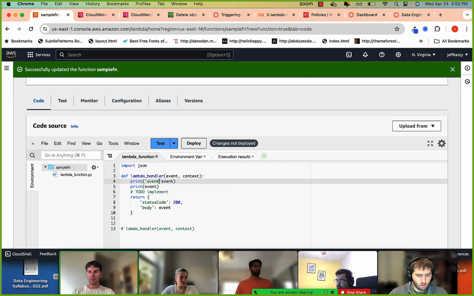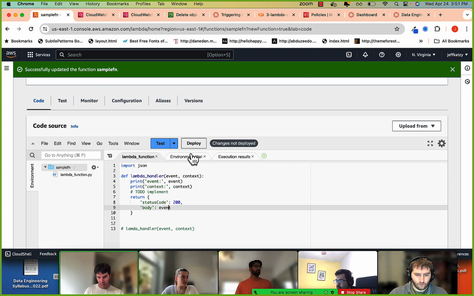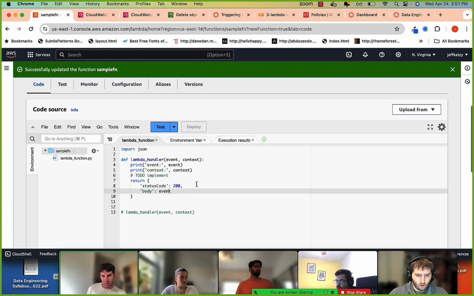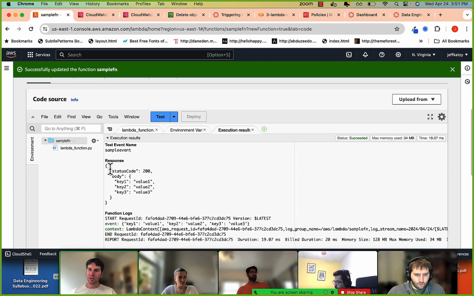This is the event, and then this is the context. Cool. All right, and then let's save it. It says here the change is not deployed, so let's deploy it. And then let's trigger it. For that, we'll just click on this test, and remember, you can see where you're going to be using that sample event.